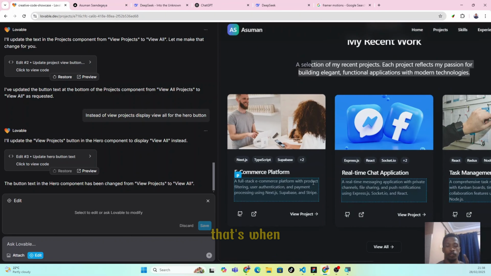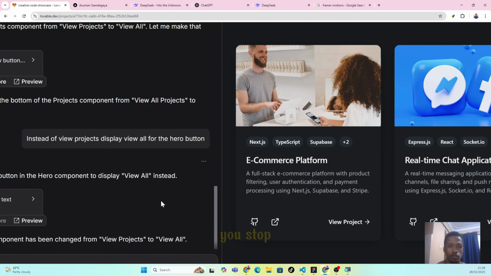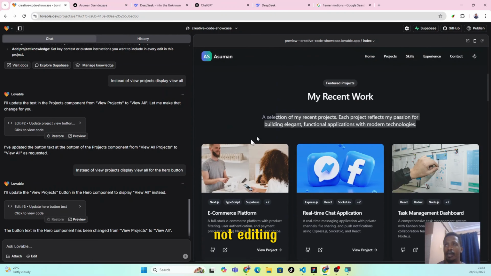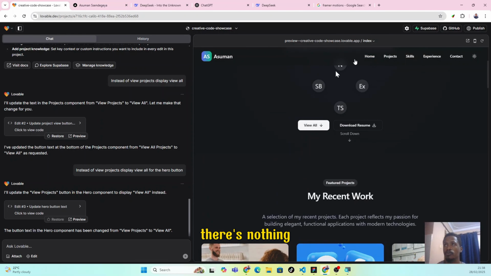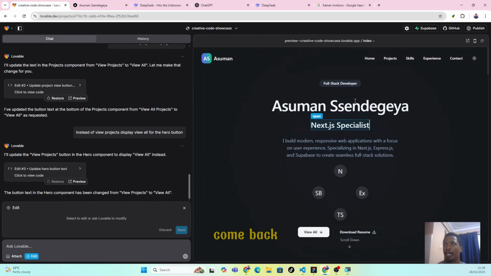If you want to stop editing, you just come to this cross icon and then you stop editing. When you're not editing, there's nothing you can see. However, when you click edit and hover, you'll be seeing these squares and triangles.